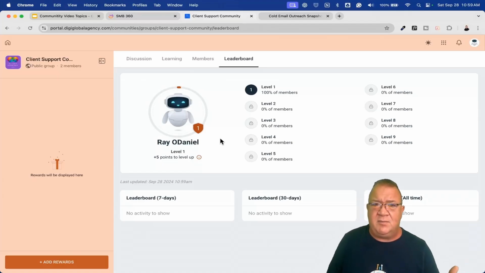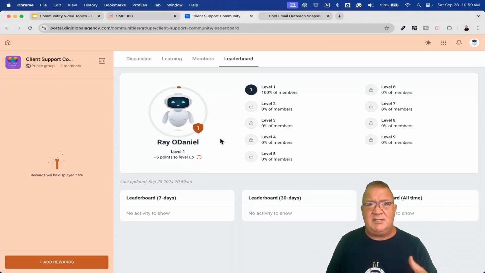Now, what is a leaderboard? What does this mean? How does this work? And things like that. This is why I wanted to wait on the gamification and the rewards and stuff like that, because I want to go through and set that up here and walk through what that process is. Right now, inside of this, the leaderboard really is a way to promote more interactions within your community, to help people be able to comment on posts, to respond to posts,